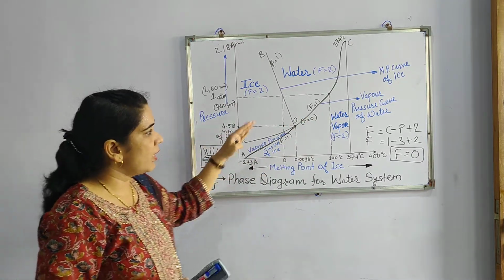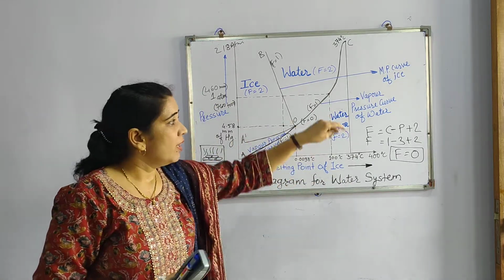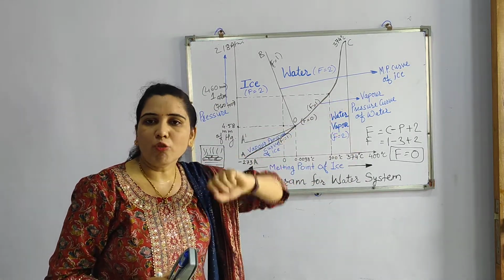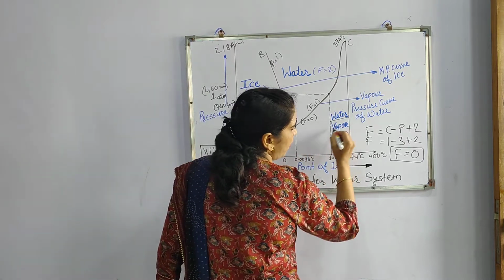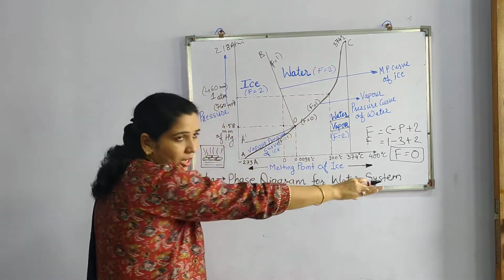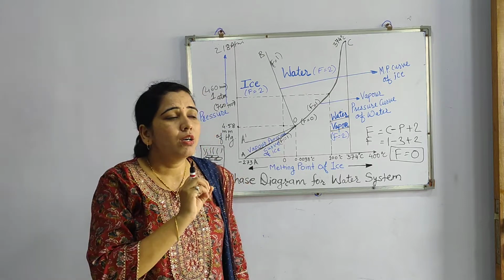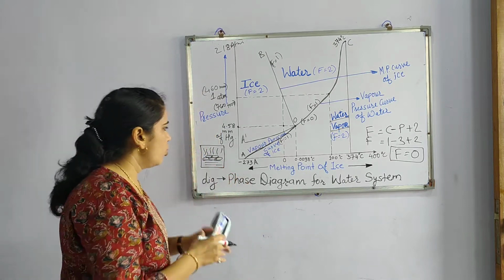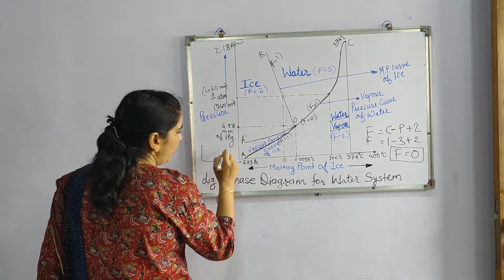So this particular area, having this particular temperature and pressure, there will be totally water in the vapor state. So that's why it is written water vapor. So this area of AOC is totally water vapor.